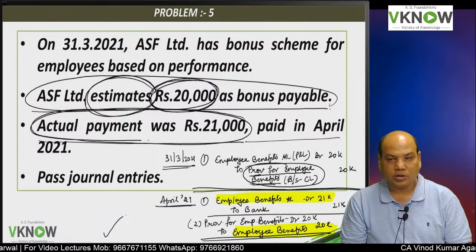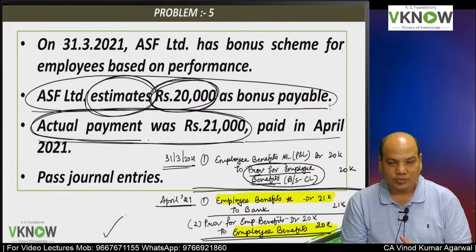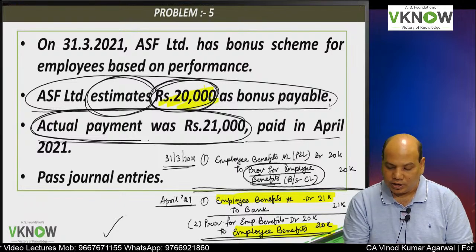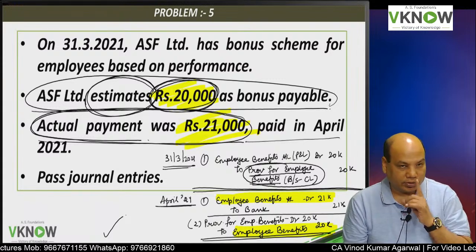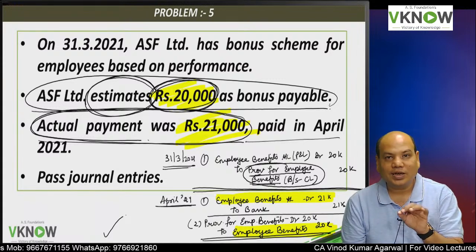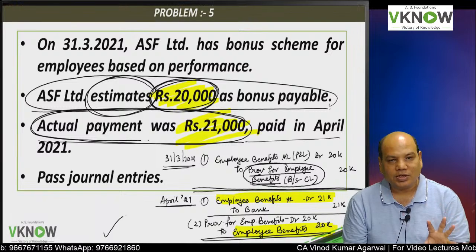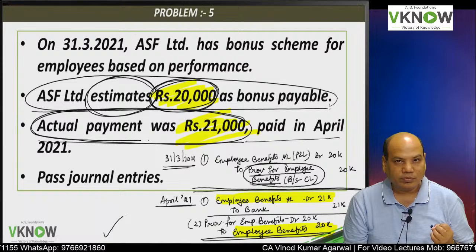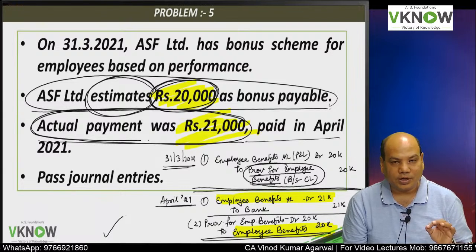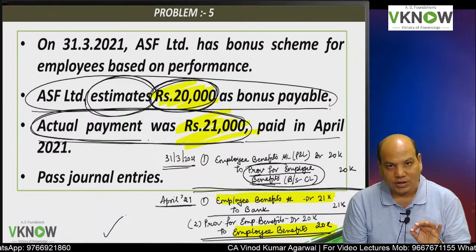Short provision means your estimate has changed. You had estimated 20,000, but actual payment made was 21,000. This is called change in estimate, and change in estimate will be recorded in the next year. Nothing can be done. You have studied Accounting Standard 5, which deals with change in estimate.